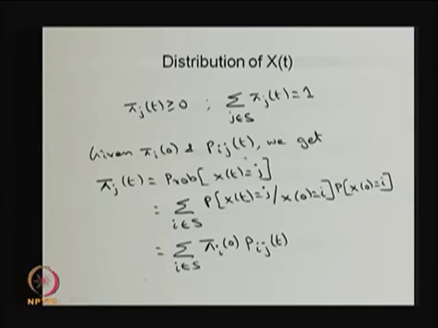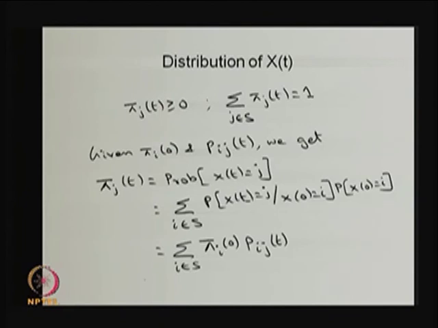So, once you know the Pij of t, given pi i of 0, and by solving the forward or backward Kolmogorov differential equation, you will get the pi j of t. Using these two, you can get the pi j of t. So, for a given pi i of 0 and Pij of t, that means the transition probability and the initial state probability vector, one can find the distribution of X of t.